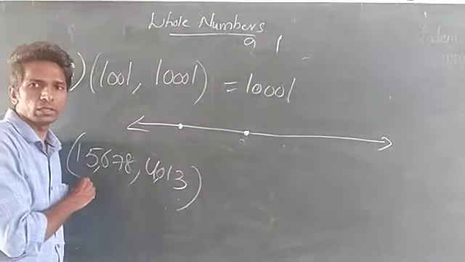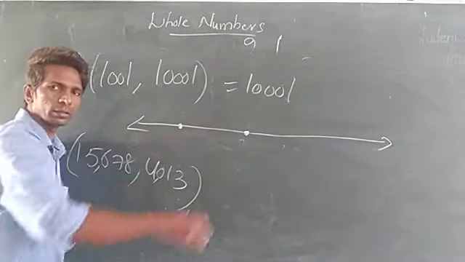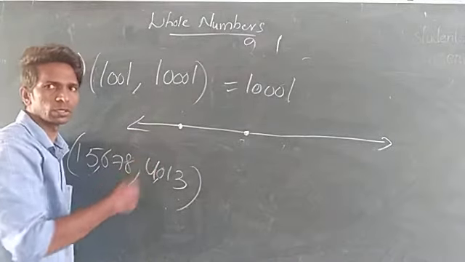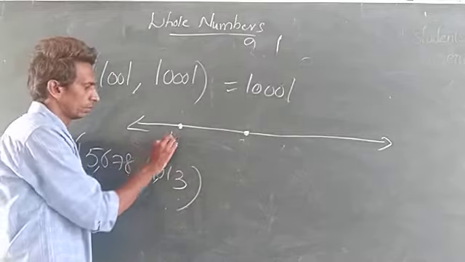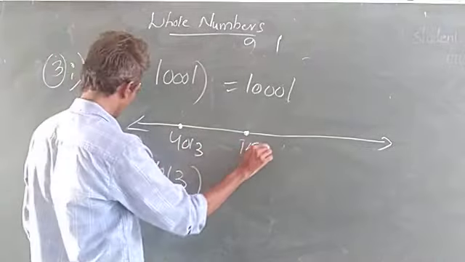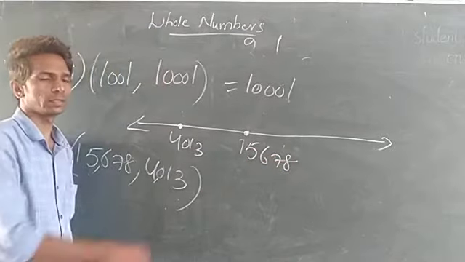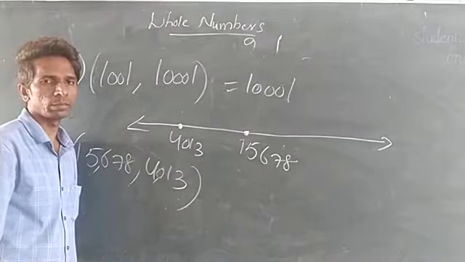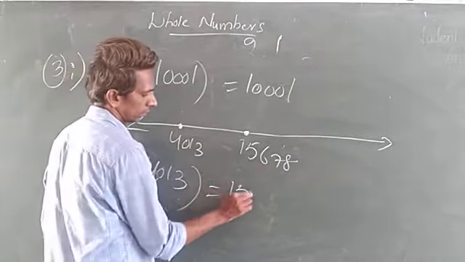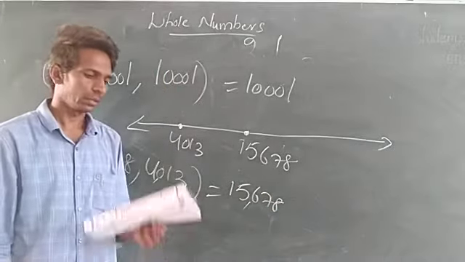This is 15,000. 4,000 will be there. 15,000 means on the right side of the 4,000 it will become, because of big number. So 4,013 and 15,678. So from these two numbers, what is the right side? We have also big number, that is 15,678. So that is the answer. Like that you want to do.